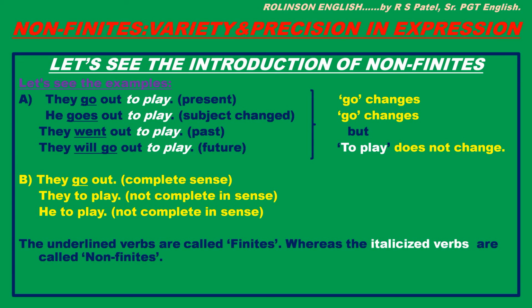You can see if you put them with subjects separately, which one makes sense and which one does not. See, they go out. That is complete in sense. They to play, not complete in sense. He to play, not complete in sense. The underlined verbs are called finites, whereas the italicized verbs are called non-finites. Now, you have come to know what are non-finites. What are their characteristics? Let us see their forms now.